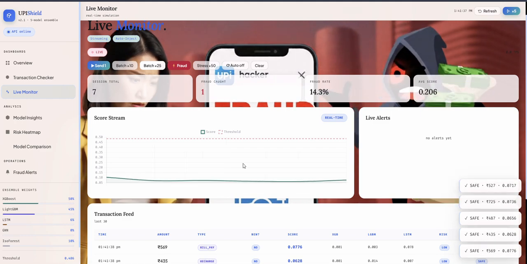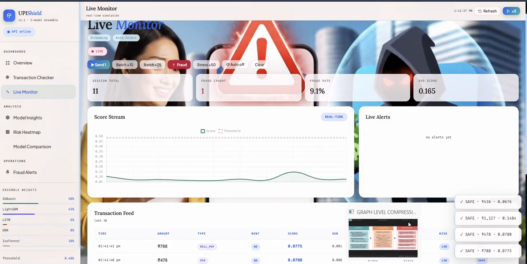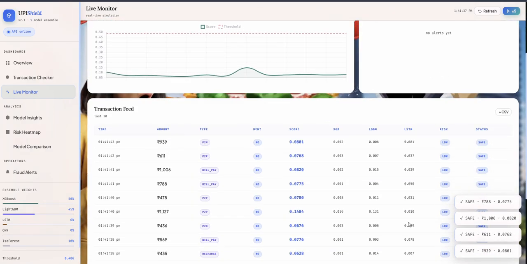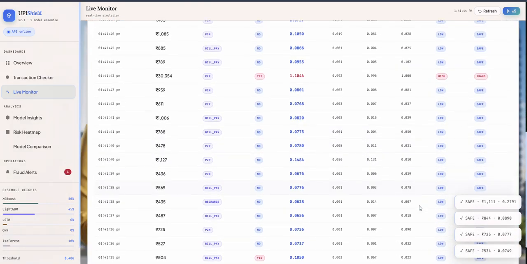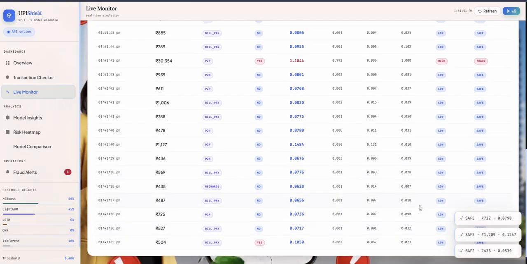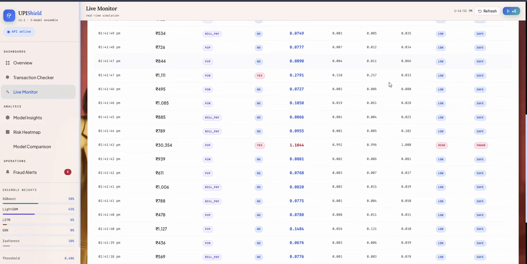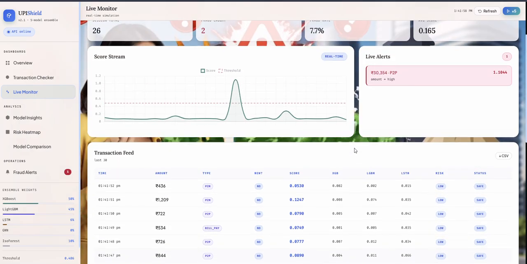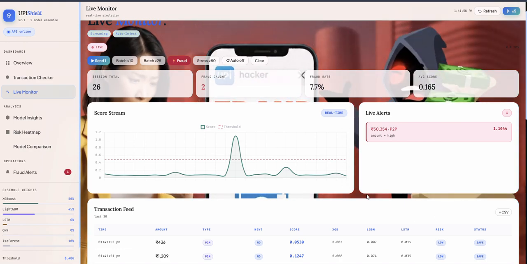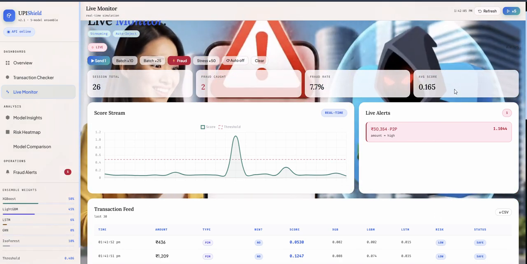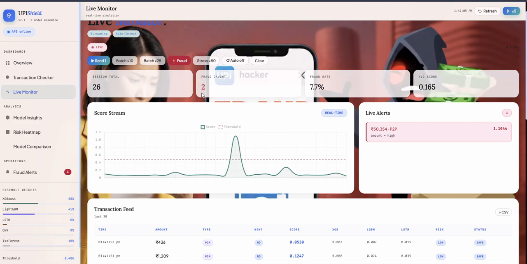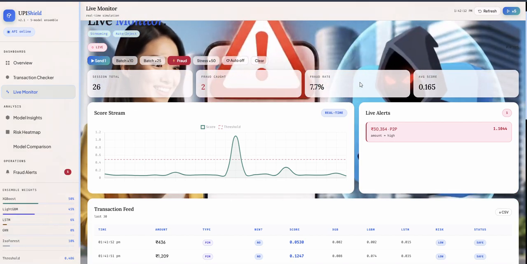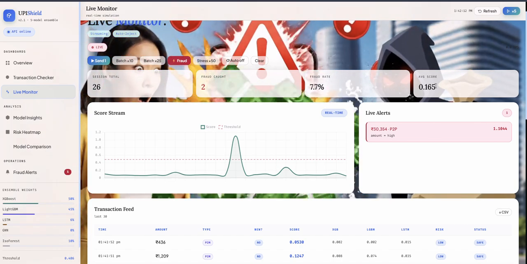We are sending a batch of 25, and here we can see the transaction feed being updated quickly, and the status is being updated right here in the transaction feed, live. In the batch of 25, we can see one transaction has been flagged as fraud, and that transaction will be right here in the live alert as well. We can see the total summary at the top, with a session total of 26, a fraud count of 2, a fraud rate of 7.7%, and the average score given here.